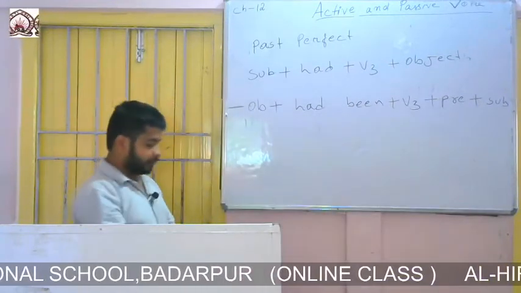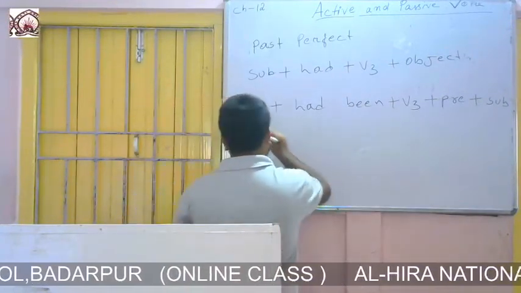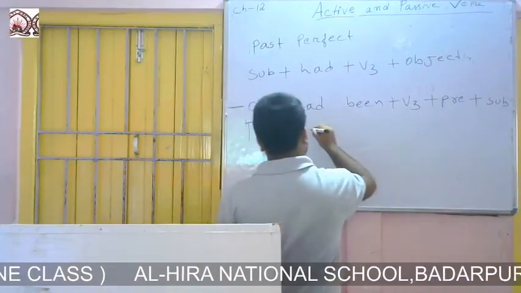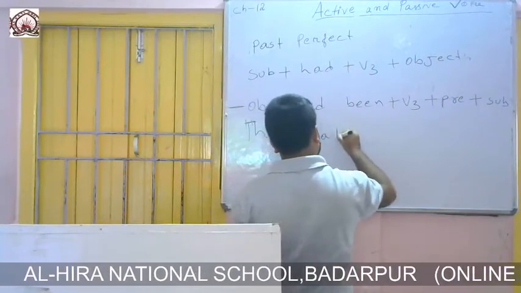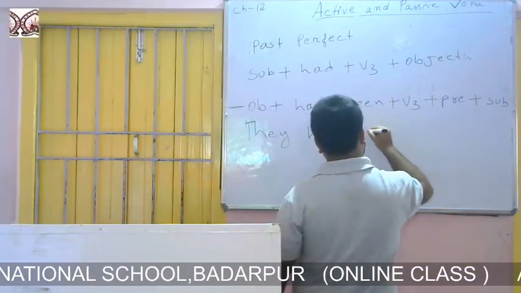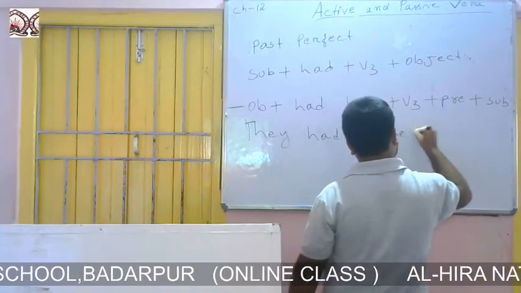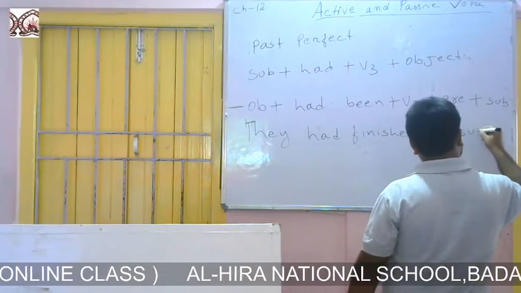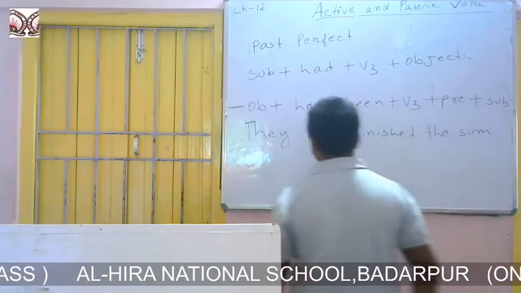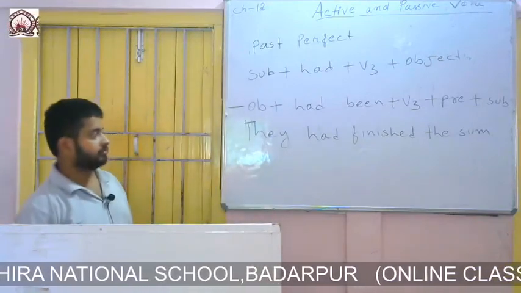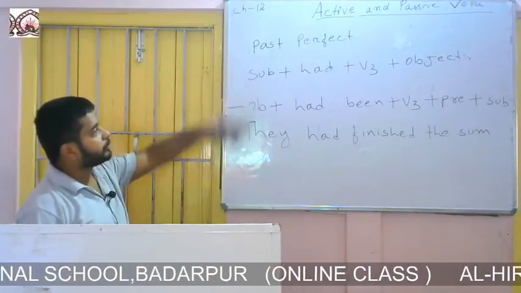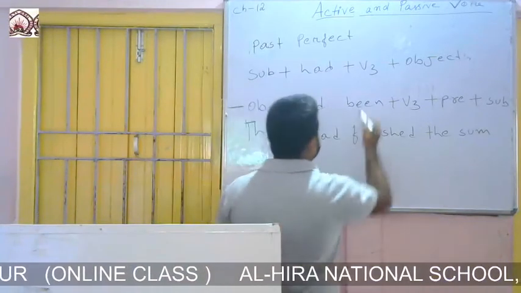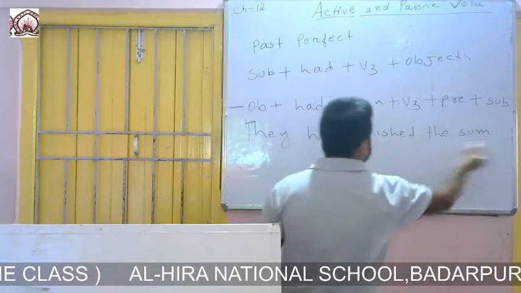Let me explain another example. They had finished, F-I-N-I-S-H, they had finished the sum. So if you look at the formation of past perfect, the formation of past perfect is subject plus had plus third form of the verb plus object.